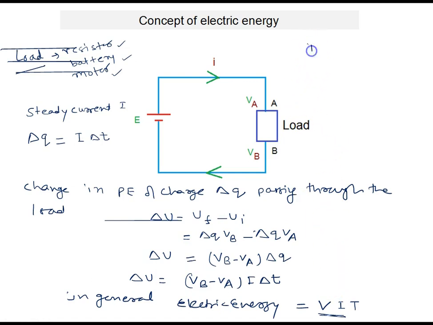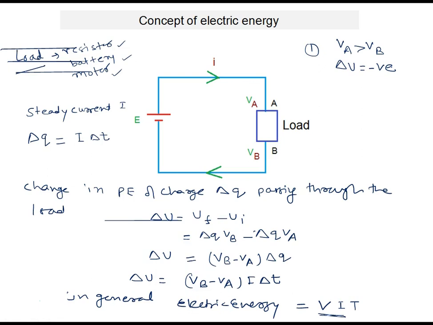Suppose first case, when VA is greater than VB. Then what do you conclude? You come to this formula and you will say delta U is negative. In this situation delta U is negative, which means charge delta Q will lose potential energy in going through the load AB.